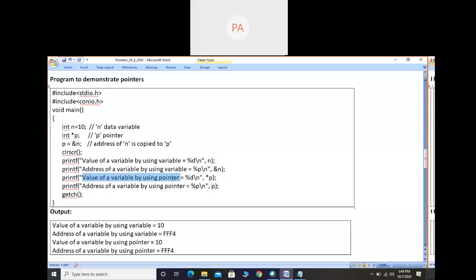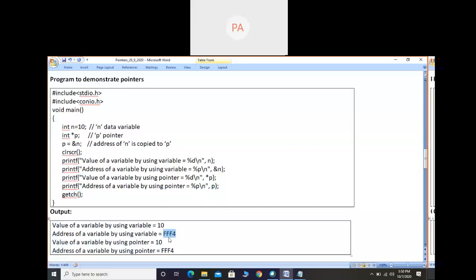Value of a variable by using pointer, that means by using the pointer variable. Then you have to say *p, because star indicates value; star is the value operator. Address of a variable by using pointer: you have to say just p without any symbol. Okay, so these are the values displayed.